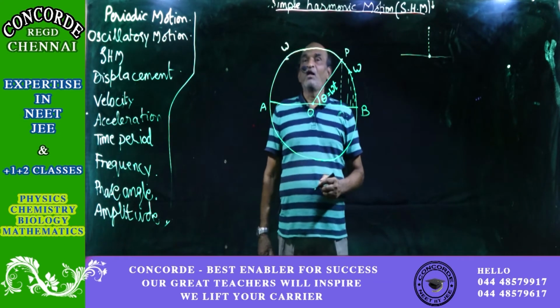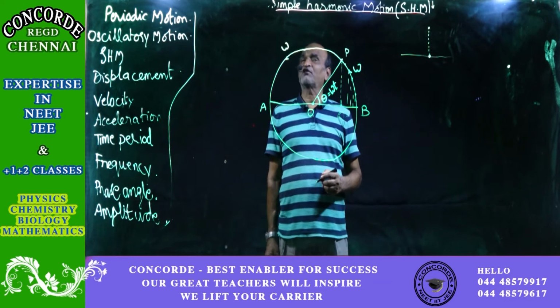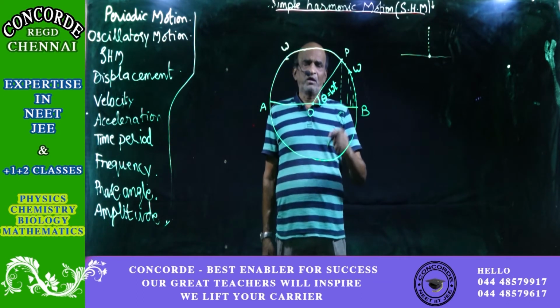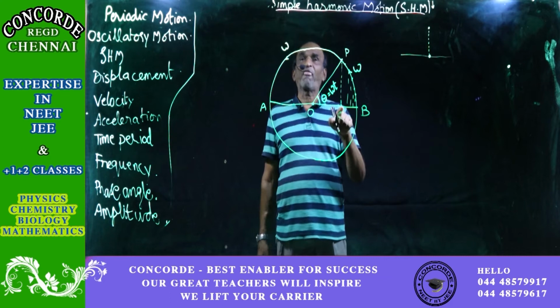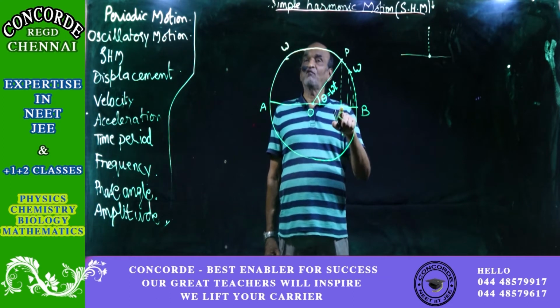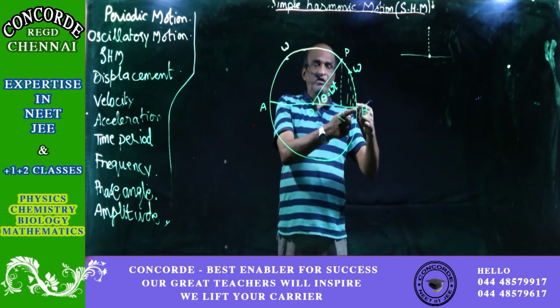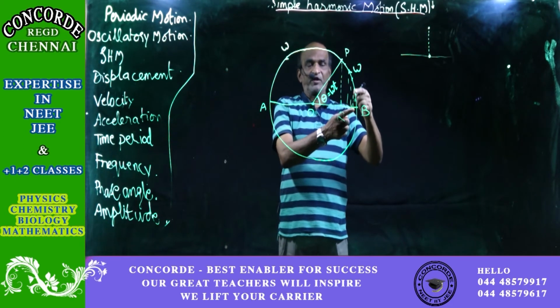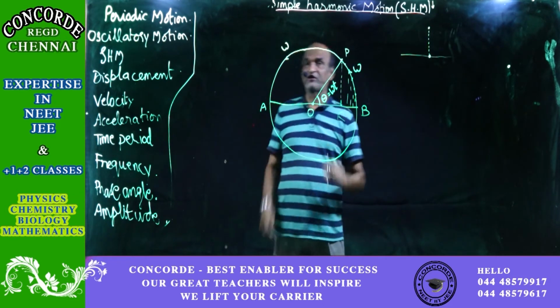Then, I repeat, we have already learned that for any projection on the diameter, that is, for any point on the simple harmonic motion, it is measured from the mean position. The motion would have started from point B, but still that point is measured from the mean position.